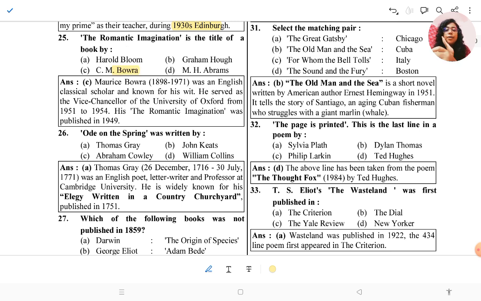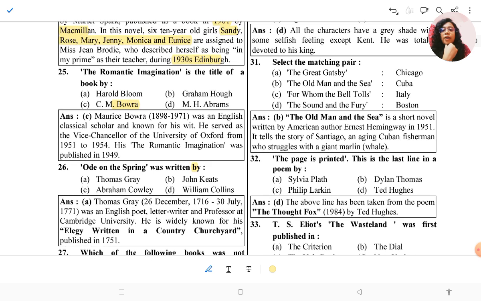He was born in 1898 and died in 1971, an English classical scholar known for his wit. He served as the Vice Chancellor of the University of Oxford from 1951 to 1954. The Romantic Imagination was published in 1949. So it was written by C.M. Bowra. Okay, so these are the 25 questions.